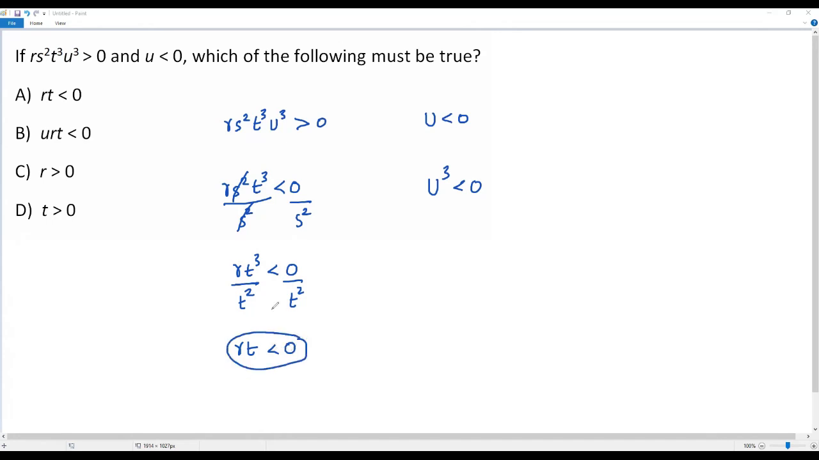We find this exactly in answer choice A. So in the given answer choices, the one which is true is rt less than 0 in answer choice A. So the correct answer choice for this question is A.